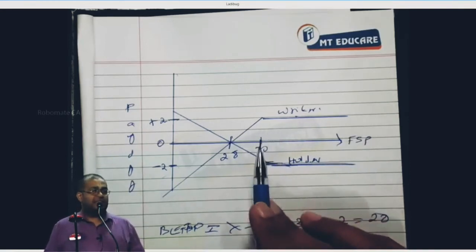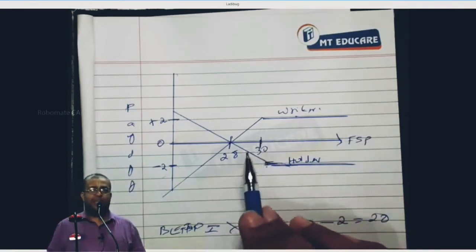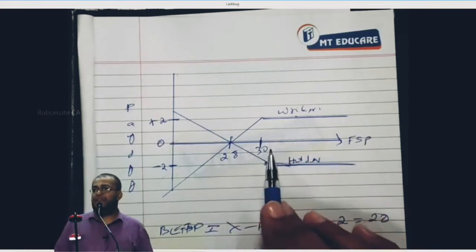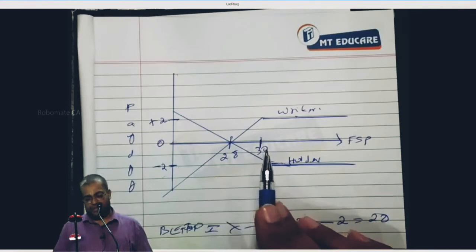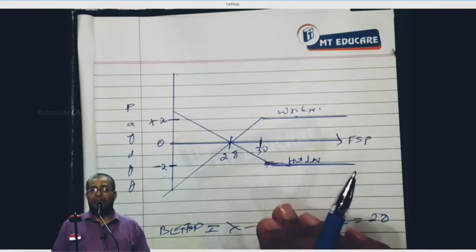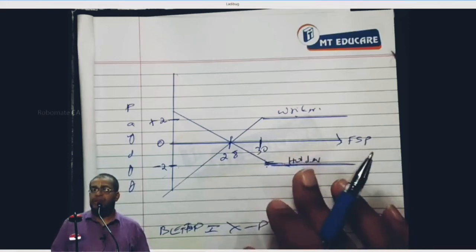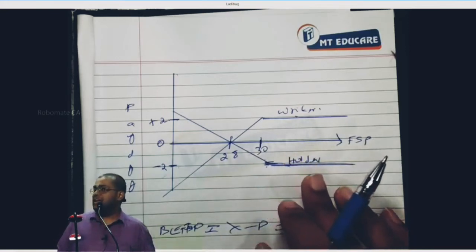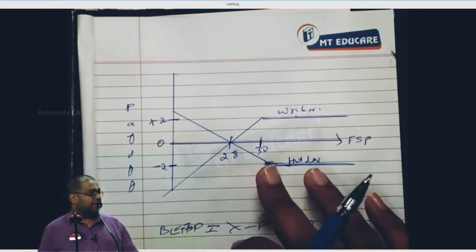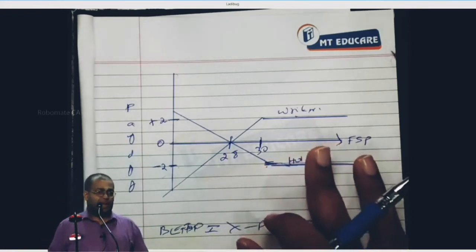What is the second branch? FSP is equal to break-even FSP. Third branch is what? FSP less than break-even FSP. Future spot price less than break-even FSP. Can I proceed or not?